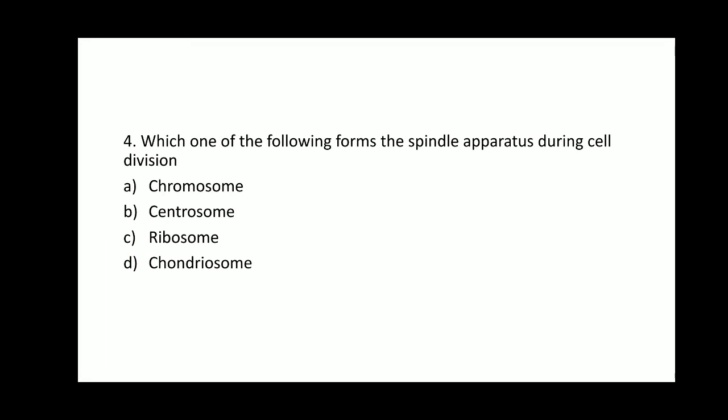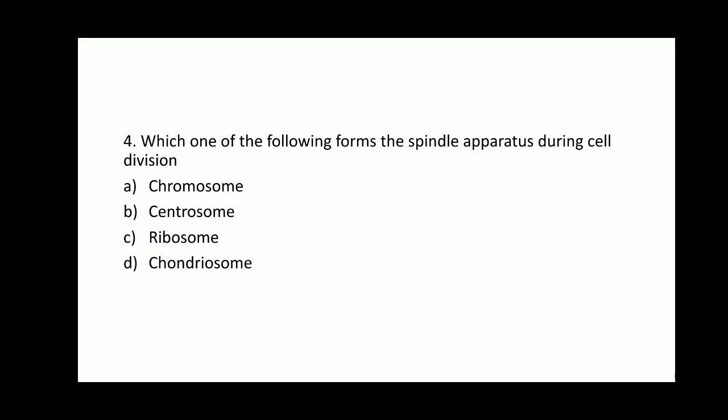Moving on to next question, question number 4. Which one of the following forms the spindle apparatus during cell division? Option A, chromosome. Option B, centrosome. Option C, ribosome. Option D, chondriosome.